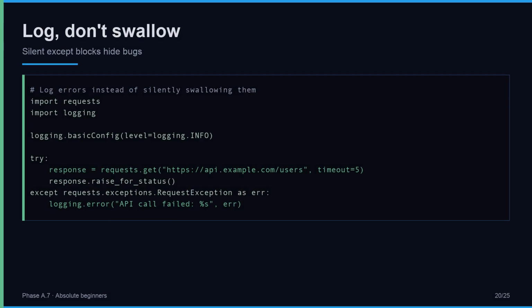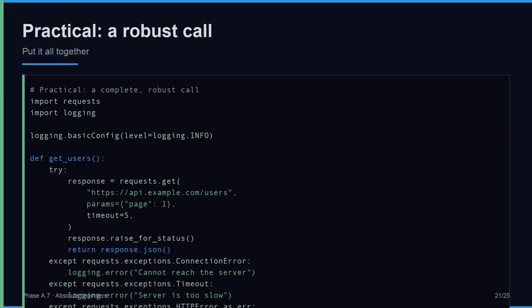Calm code. When something fails, do not silently swallow it. Log the error so you can diagnose it later. Python's logging module is the standard tool. logging.error writes the message with a timestamp to your log file or console. Silent except blocks hide problems. Your script looks healthy while everything is broken. Always record what went wrong, even when you recover gracefully. Never silent.